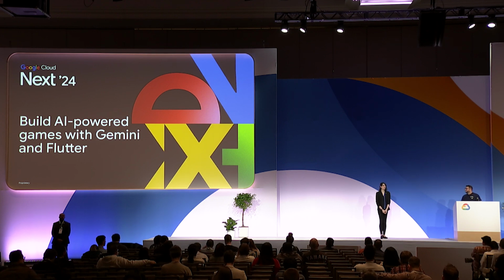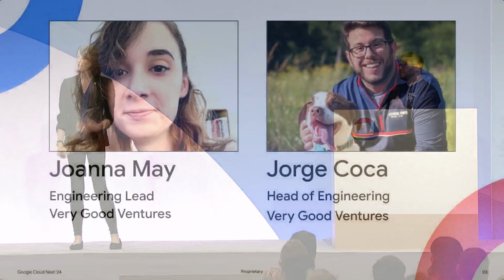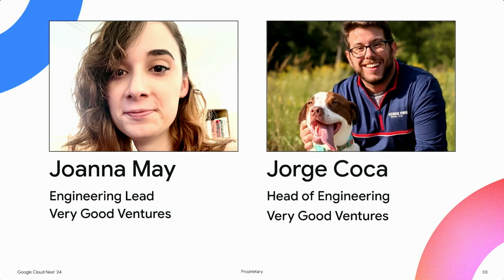We're going to be talking about building AI-powered games with Flutter and Google Gemini. And if you're not familiar, Gemini is Google's awesome LLM. And so we've been having a lot of fun with it. My name's Joanna May. I am one of the engineering leads at Very Good Ventures. I'm here with my boss, Jorge Coca, who's head of engineering, and we're going to be showing off some of the cool stuff that we've been up to.